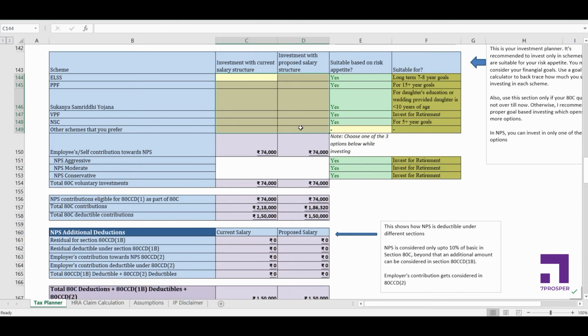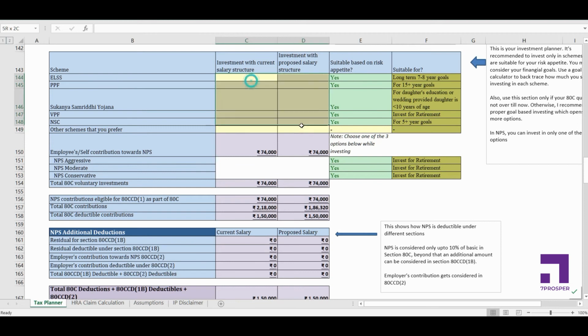I mean to say that you don't need to do these investments just for the sake of tax saving, right? These investments are not going to help you additionally in saving tax. You're completely free to choose your investment options from all the investment options, whether they are saving you tax or not, because even if you do tax saving investments additionally, they'll not be saving you any tax. So better to plan your investment based on your goals and risk taking appetite after this.